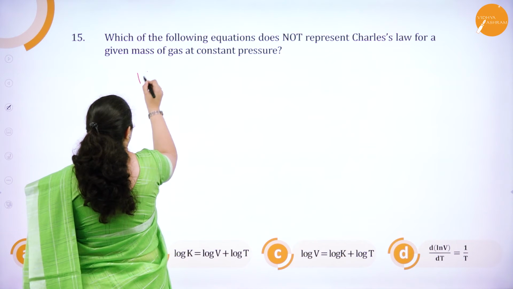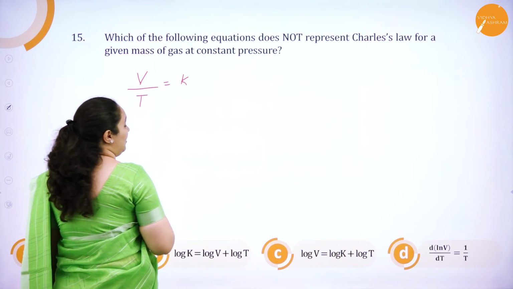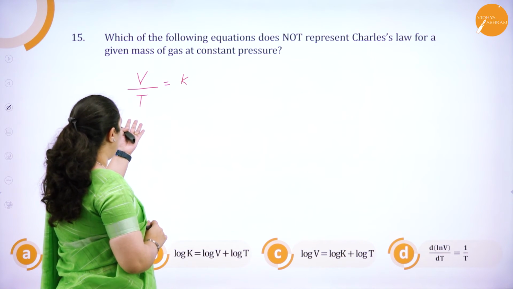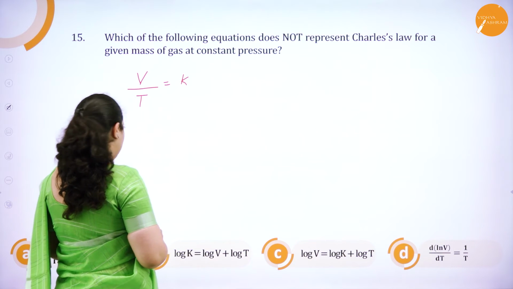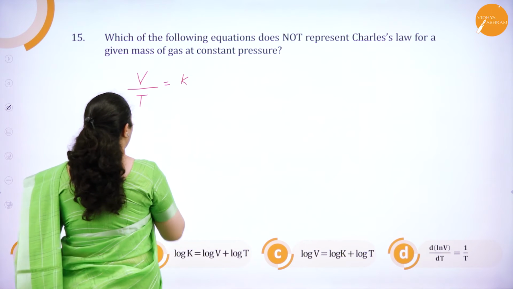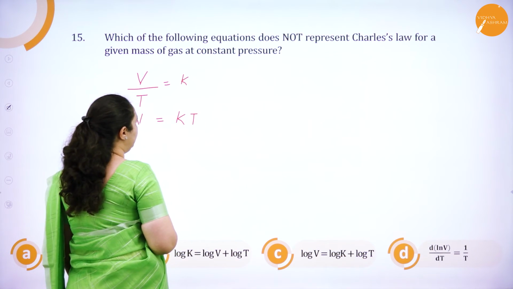That means the mathematical form I can write as V by T is equal to K when pressure is kept constant. So if you look into this equation, the first option is right. Now different forms of writing this, I shall write it down here. V is equal to K into T I can write.